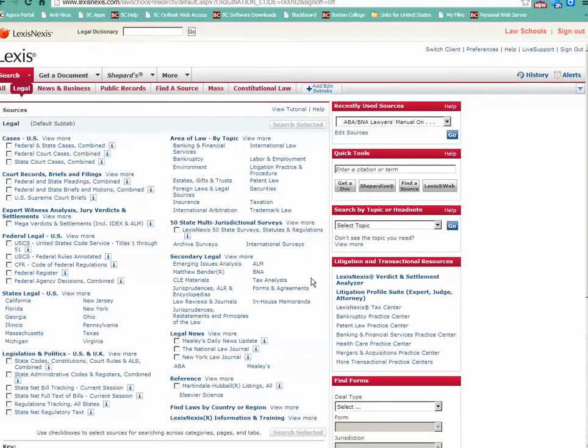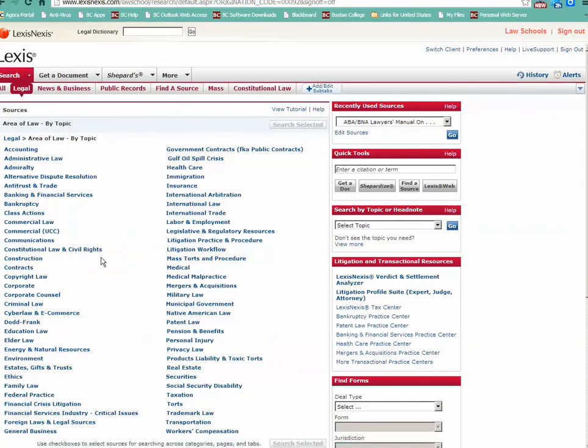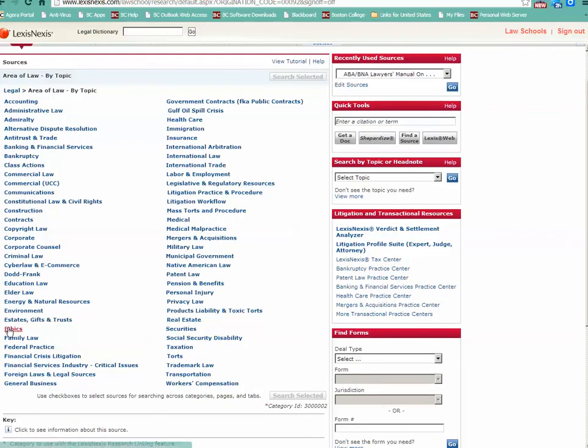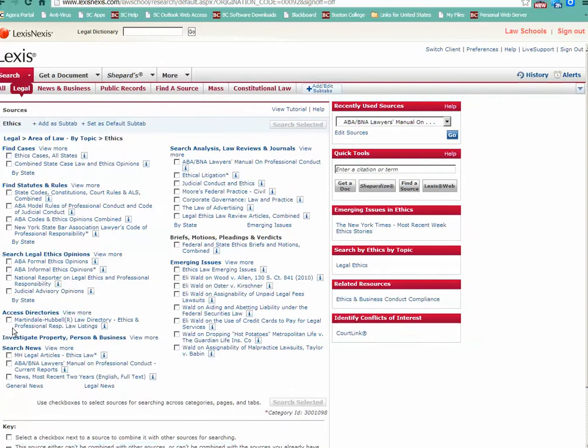Just like on Westlaw Classic, when we're on Lexis.com, we can go in by area of law by topic. We want to look for ethics, which is the title they've given it on Lexis. Again, by looking at this page, you can get an idea of the types of materials that are available on Lexis in the area of ethics, so professional responsibility research. And there are a lot more materials than just the ABA materials we're talking about.